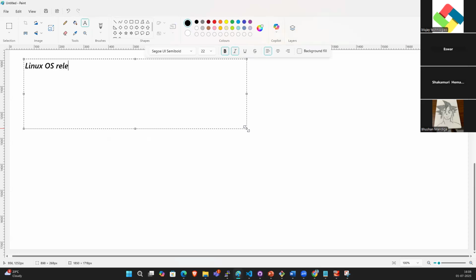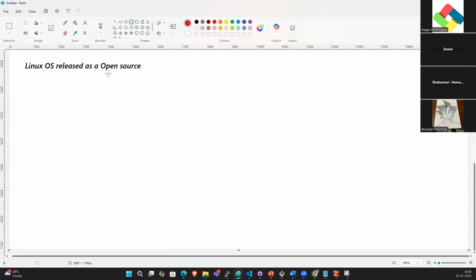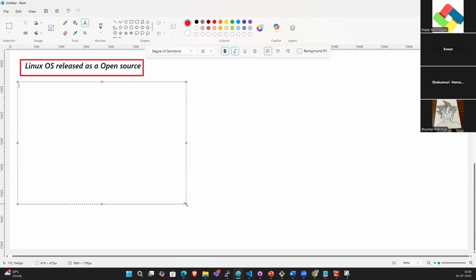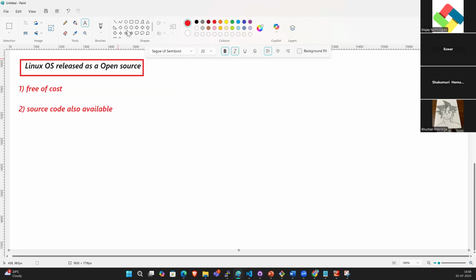Linux OS is released as open source. Guys, what is open source? One is free of cost, and the second is the source code is also available. So what is source code, guys?